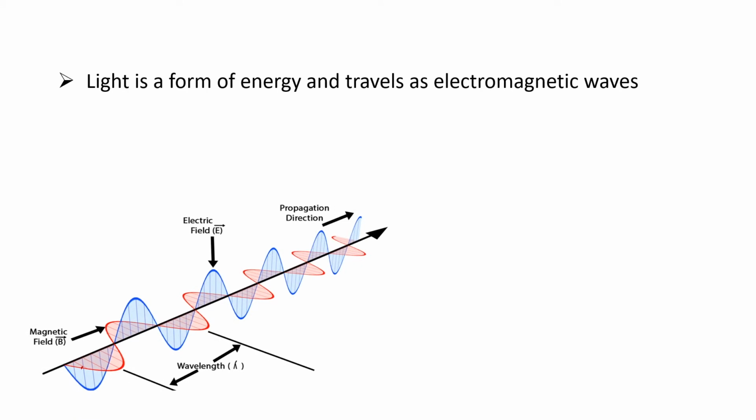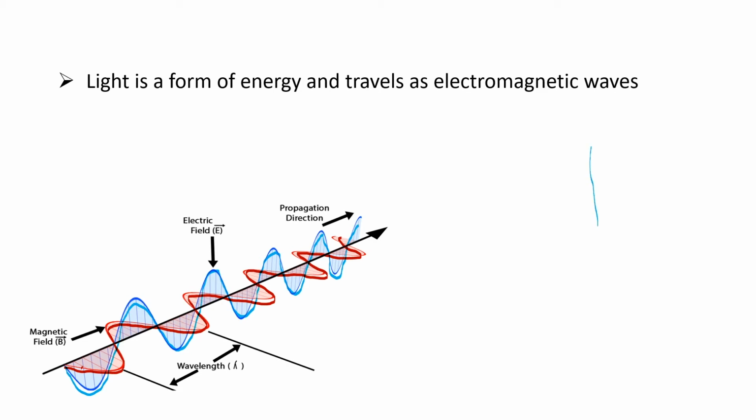Look at this diagram. You can see the electric field and magnetic field here. The one which is shown in red color, this oscillation or the wave is the magnetic field. And the one which is shown in blue color, that is the electric field. Because this is the diagram of an electromagnetic wave. And one thing which you can notice from this is that they both are perpendicular to each other.